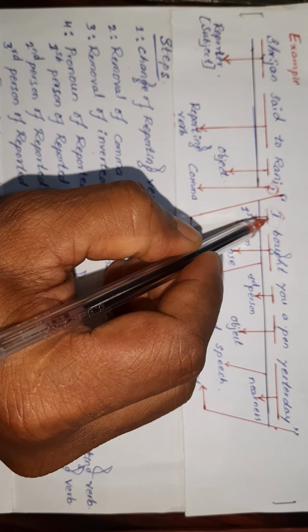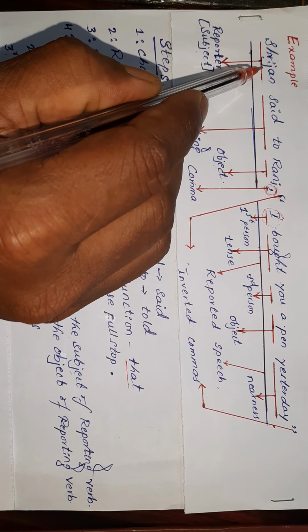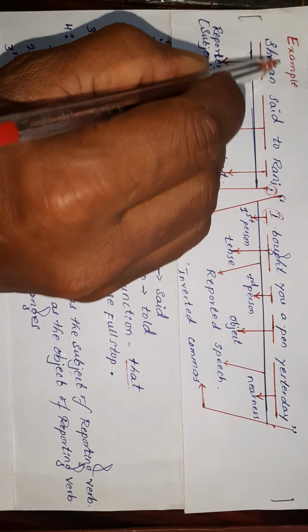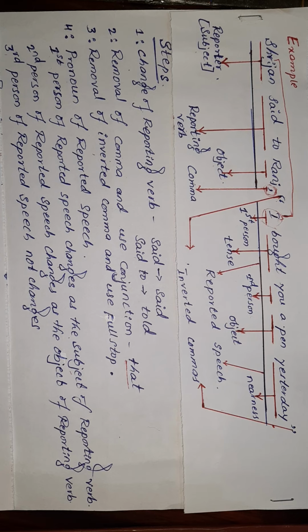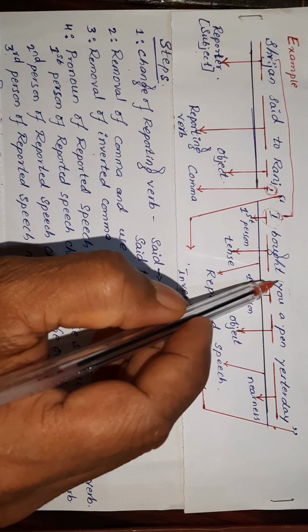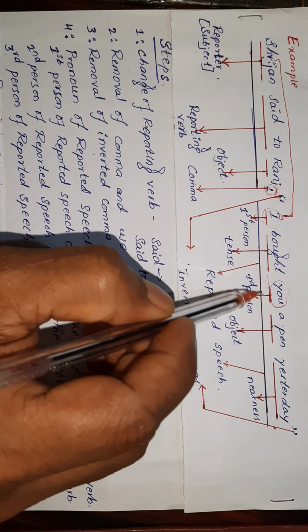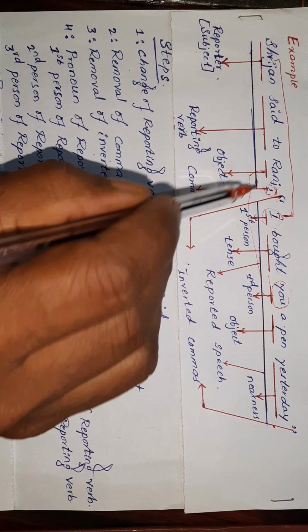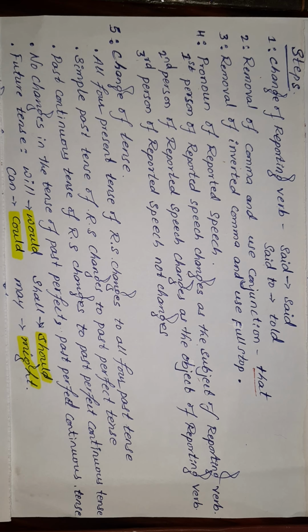I changes according to the subject of the reporting verb. So it changes according to the subject. And the second person changes according to the object of the reporting verb. If there is a third person, there will be no change.